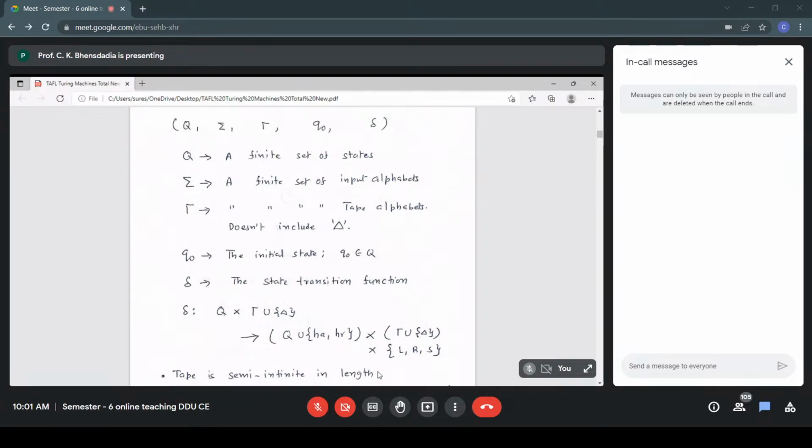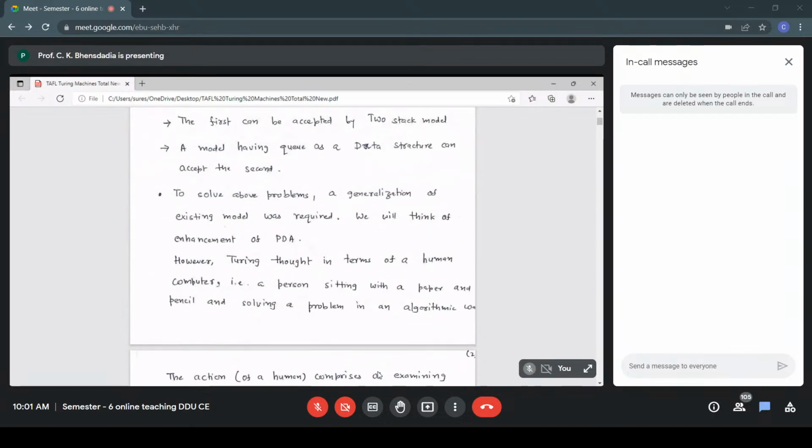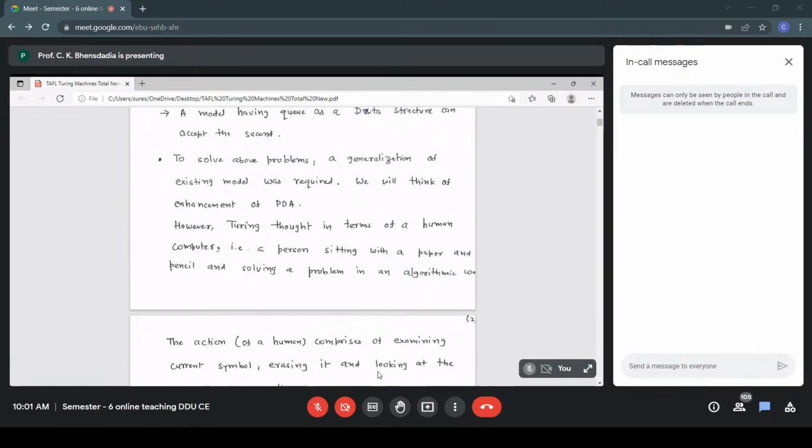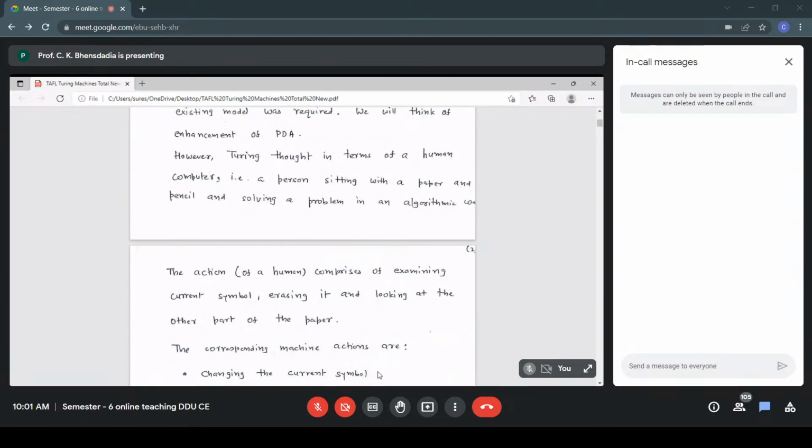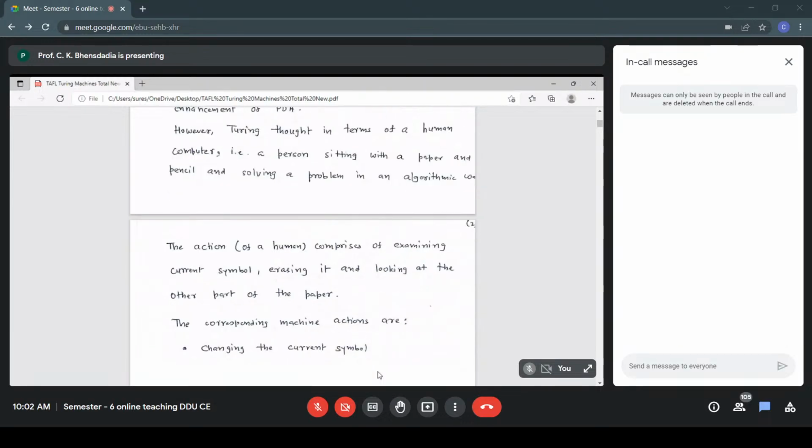If you look at the human computer, the action of a human comprises examining the current symbol, the present symbol, in the person's frame of mind, that is the current state, then writing a new symbol, erasing the old one, and looking at another part of the paper, moving to the next symbol on the tape.